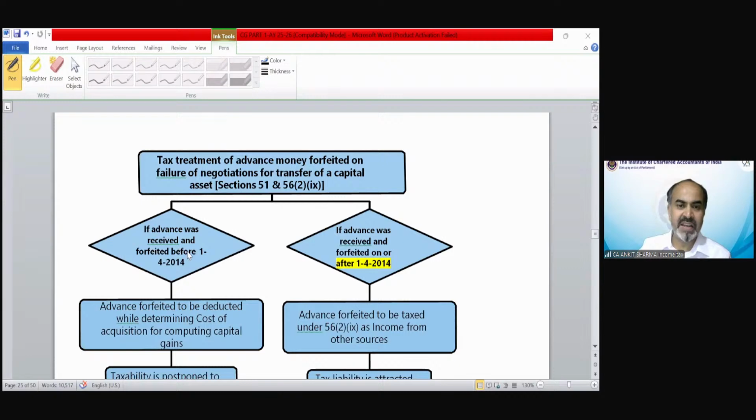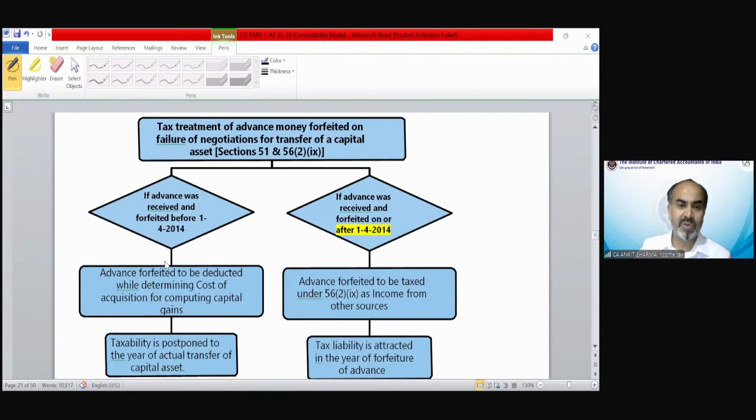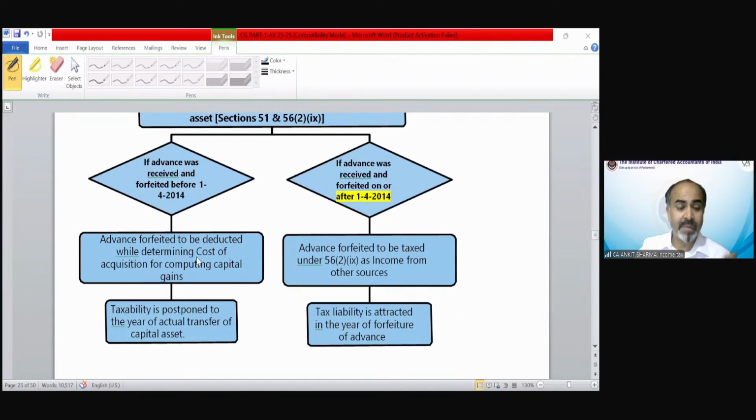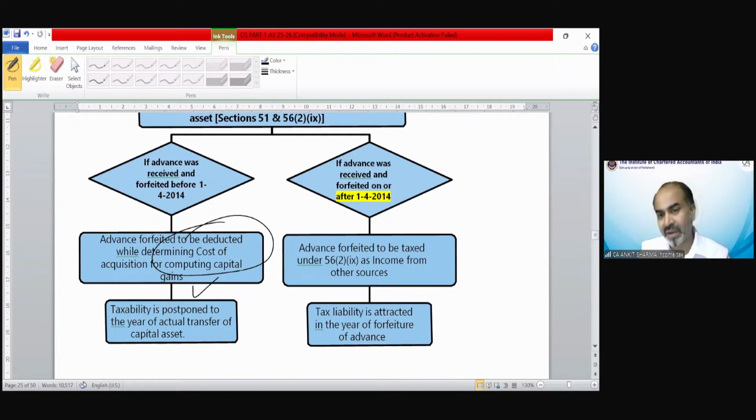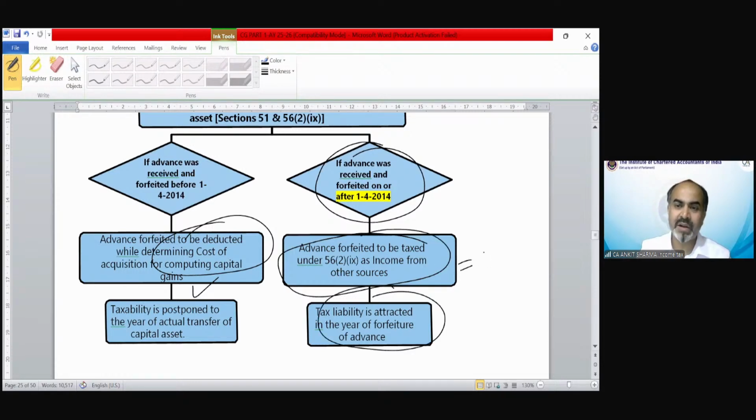If advance money received and forfeited before 1st April 14, the amount of that money is reduced from the cost of acquisition at the time of calculation of capital gain. But from 1st April 2014, if any advance money has been received and forfeited, it is taxable under income from other sources under section 56(2), clause number 9.